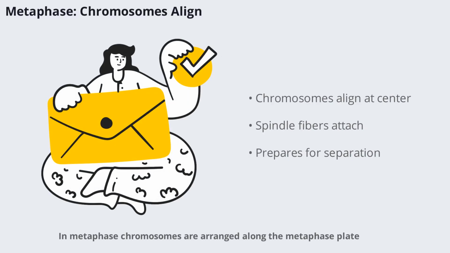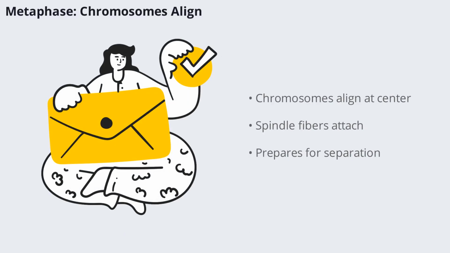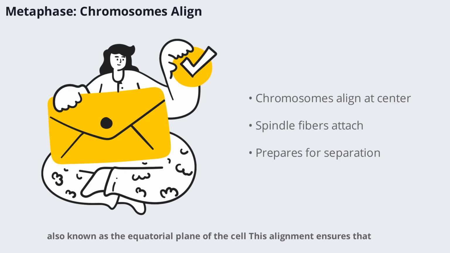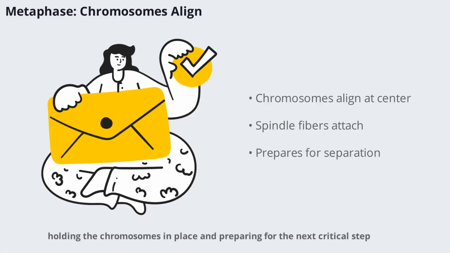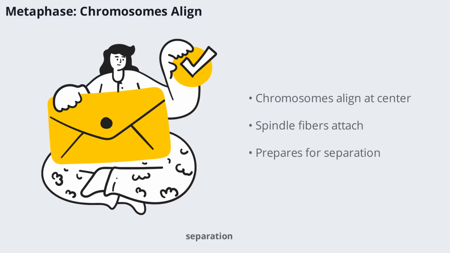In metaphase, chromosomes are arranged along the metaphase plate, also known as the equatorial plane of the cell. This alignment ensures that, when the chromosomes are pulled apart, each new cell will receive an identical set. The spindle fibers attach to the centromeres, holding the chromosomes in place and preparing for the next critical step: separation.